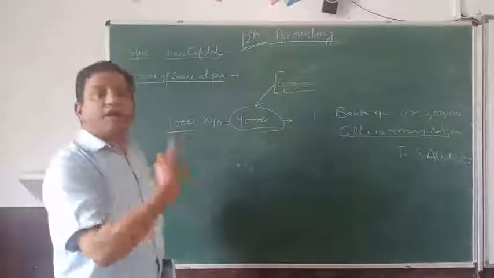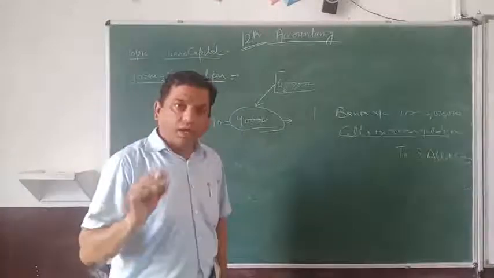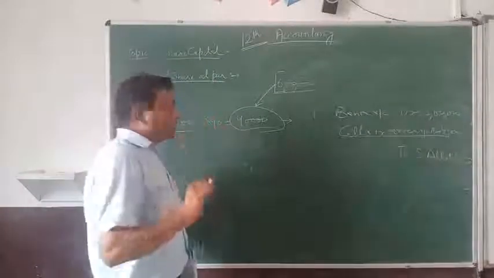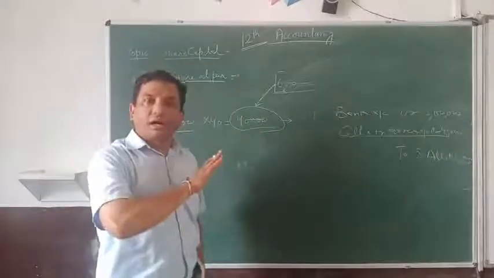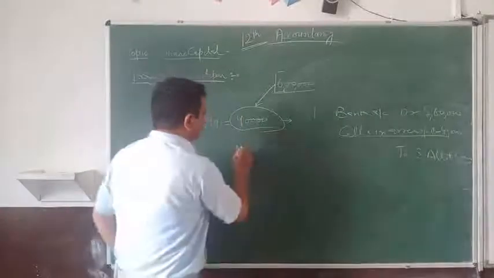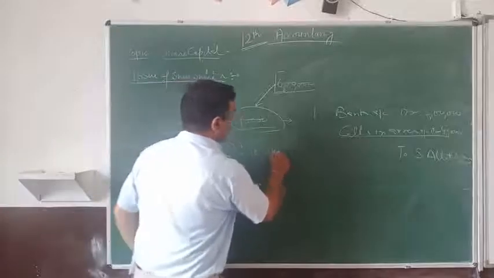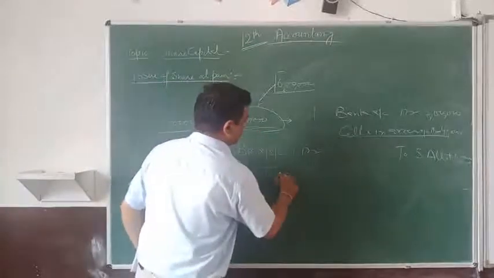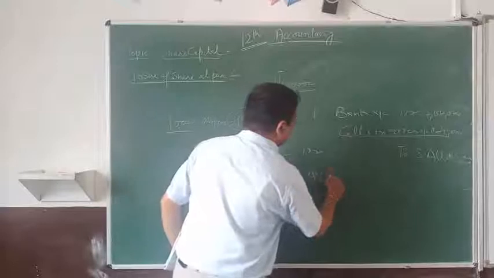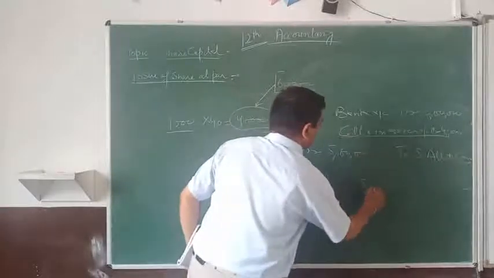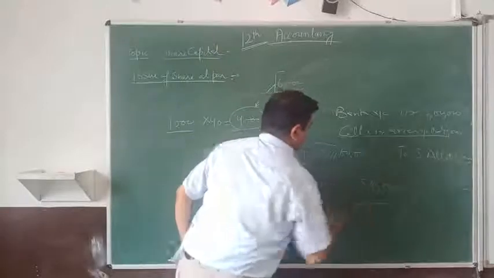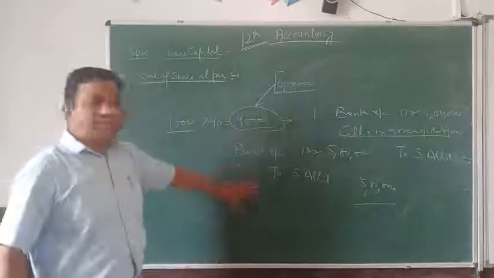But there is another method which is a little bit easy, and students should prefer this method. You have to make the entry with the net amount, and the entry you will make is bank account debit to share allotment. You need not debit the calls in arrear account, and you will make the net entry with 5,60,000.